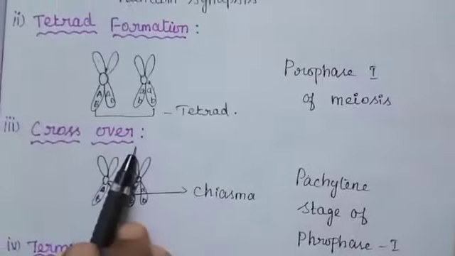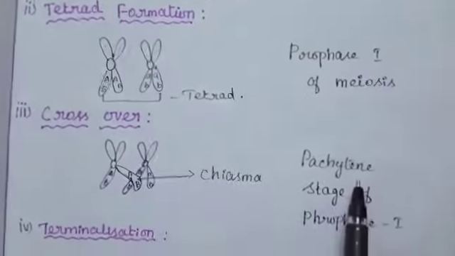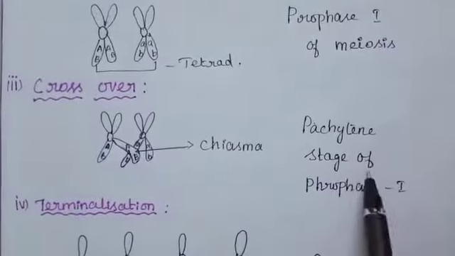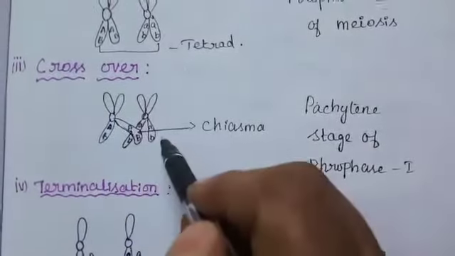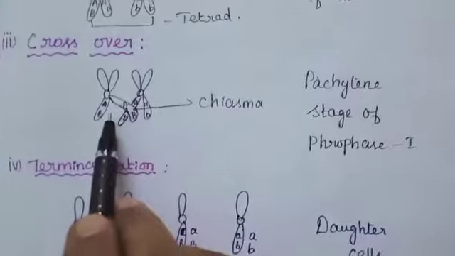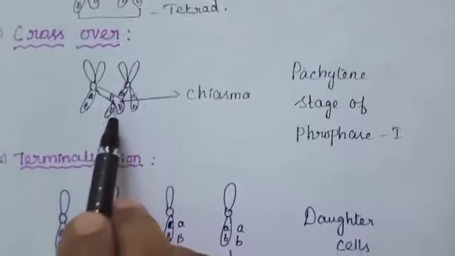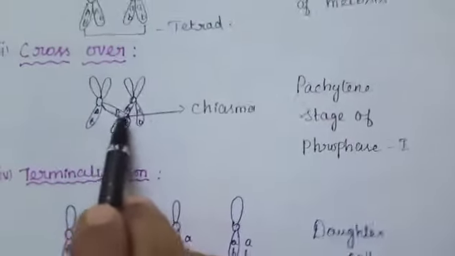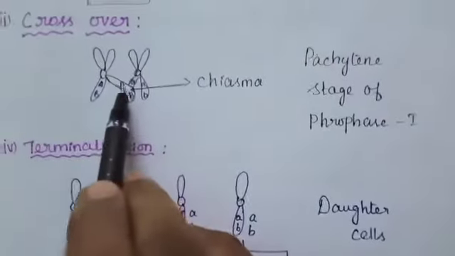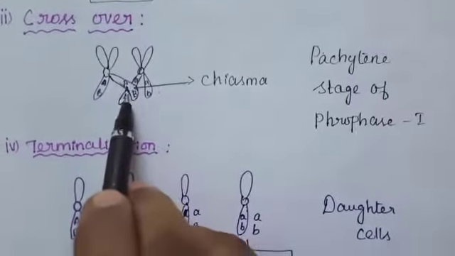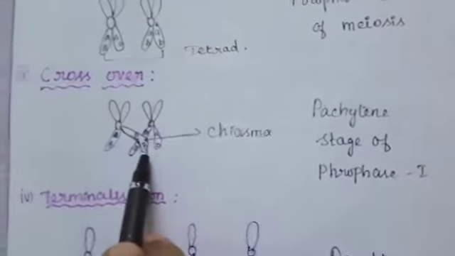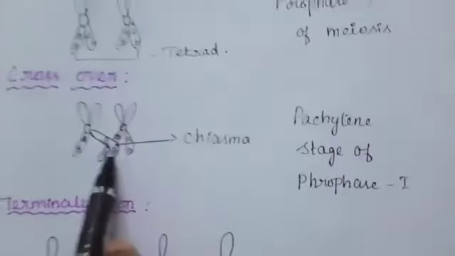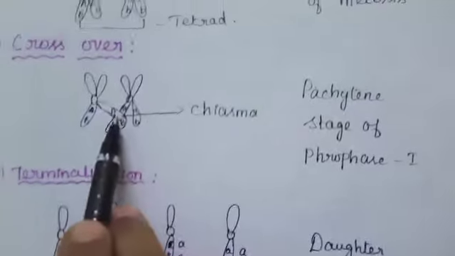Next, crossover. Crossover occurs in the pachytene stage of prophase 1. After the tetrad formation, crossing over occurs. The non-sister chromatids of a homologous pair of chromosomes contact at one or more points. These points of contact between non-sister chromatids are called chiasmata.